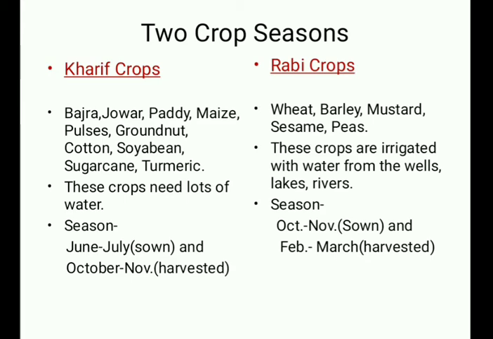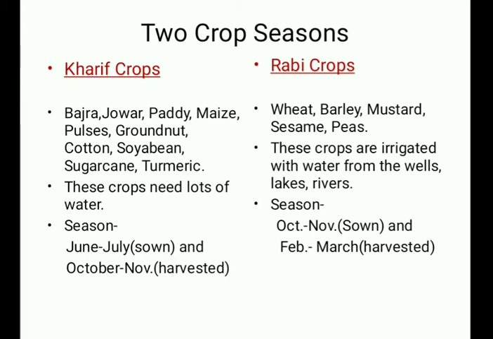So, can you see here, in which season we sow the crops and in which season we harvest. In June and July, farmers sow the seeds in the fields, and in the months of October and November they harvest the crops. Now which crops? Bajra, jowar, paddy, maize, pulses, groundnut, cotton, soybean, sugarcane, and turmeric. These crops need a lot of water to grow.